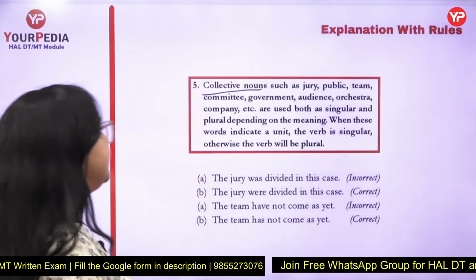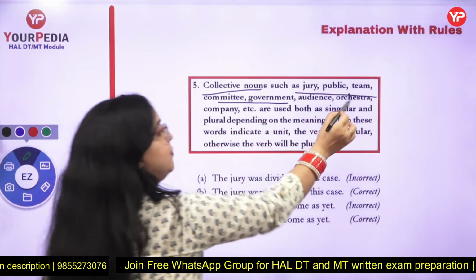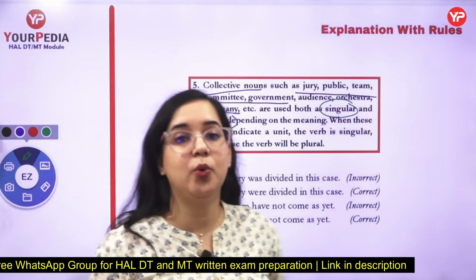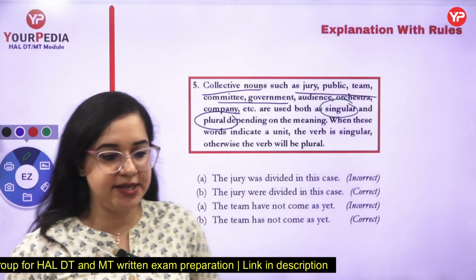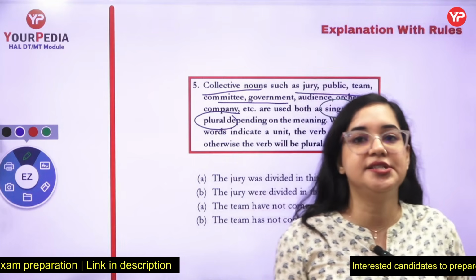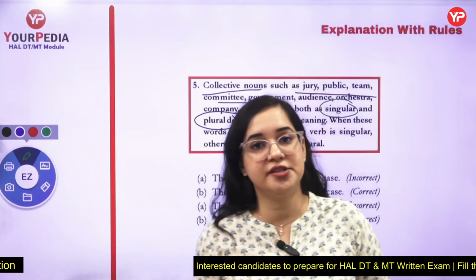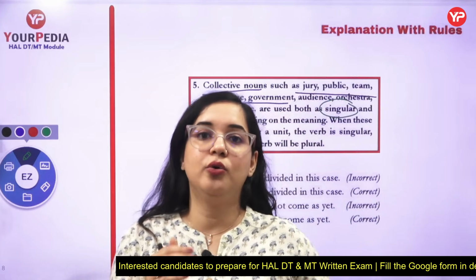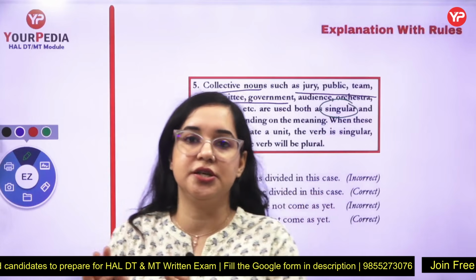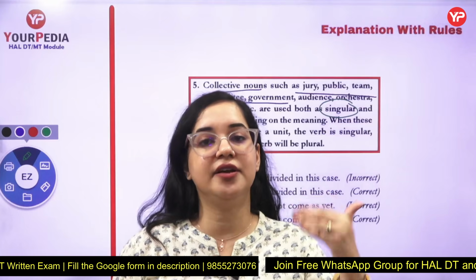Now there are certain collective nouns that are used in both singular and plural form. It depends on what meaning they want to convey. Suppose I say, the jury has given its decision, or the jury have given its decision. Now we all know all the members of the jury form a unit and give a mutual decision. So it will be considered as one unit. So the jury has given its decision.